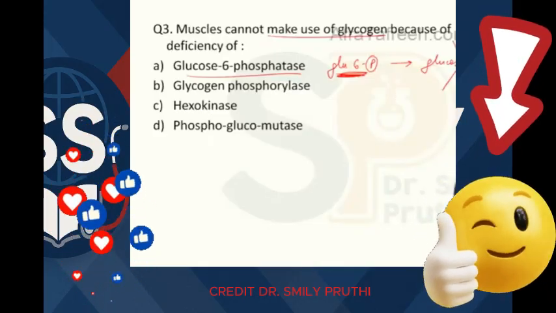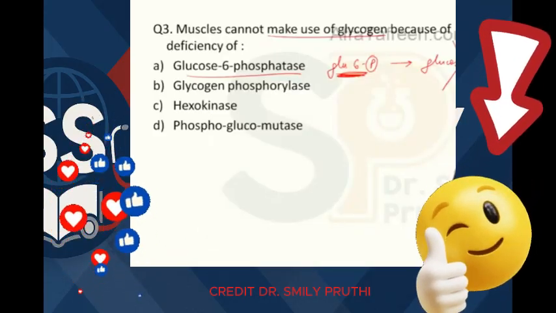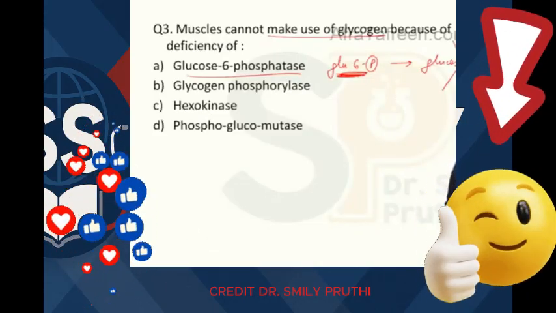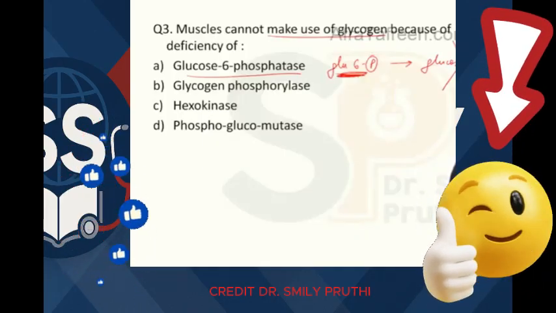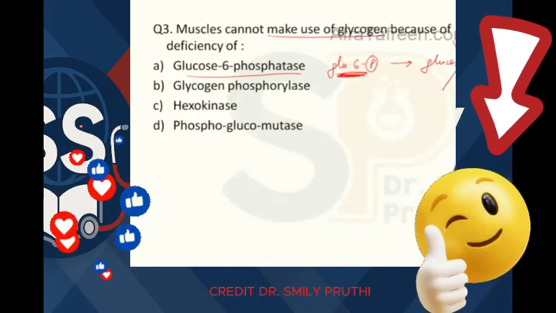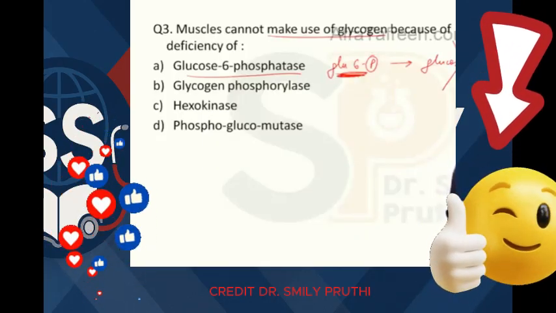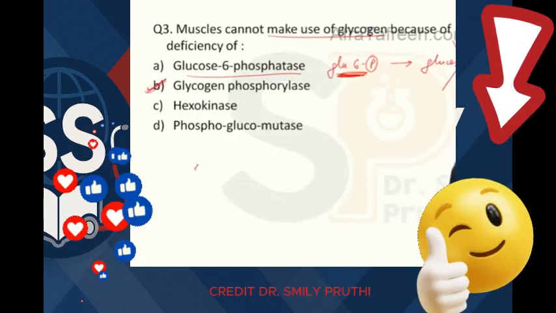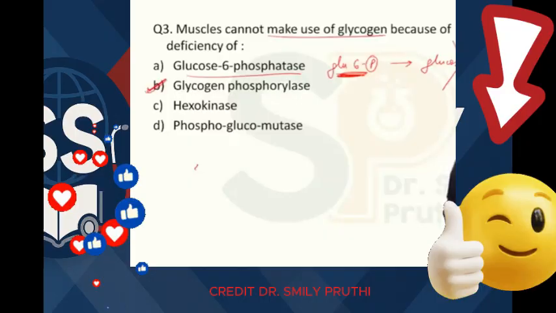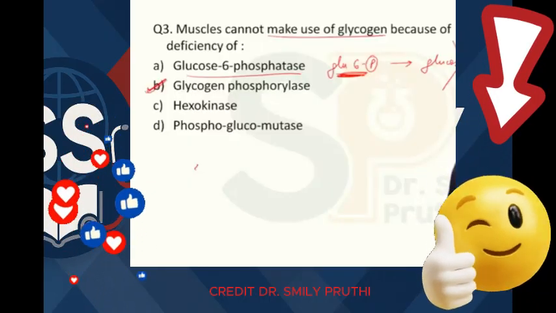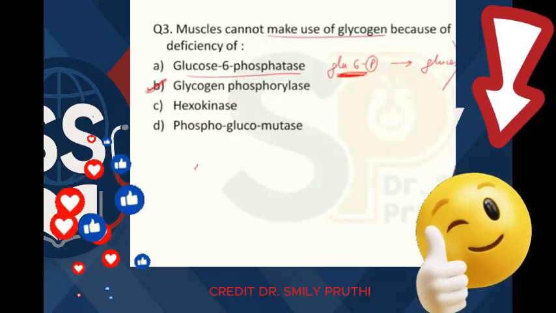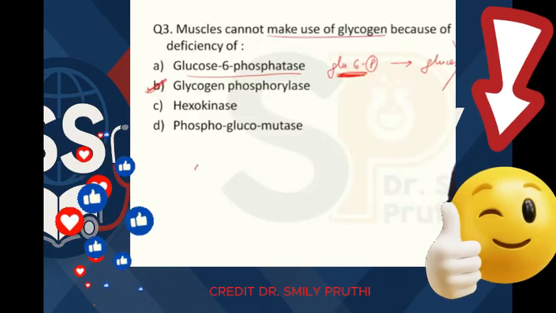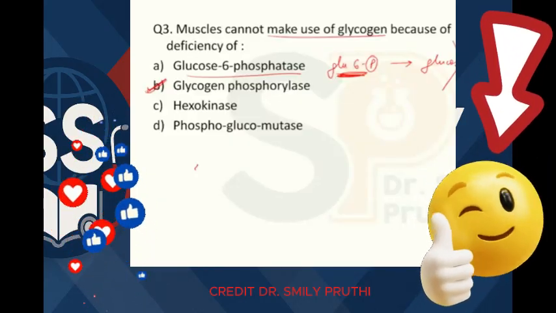But the answer to this question is not glucose 6-phosphatase. Please read the question very carefully again. See the question again. Muscles cannot make use of glycogen because of deficiency of. The answer here is glycogen phosphorylase. Let me tell you, the other question is different. The other question is that muscles cannot maintain blood glucose levels because of deficiency of which enzyme?